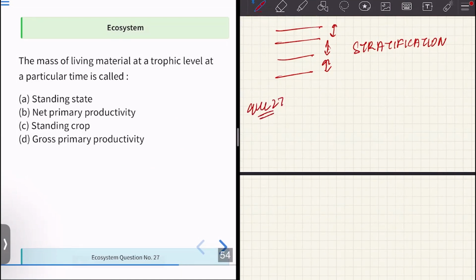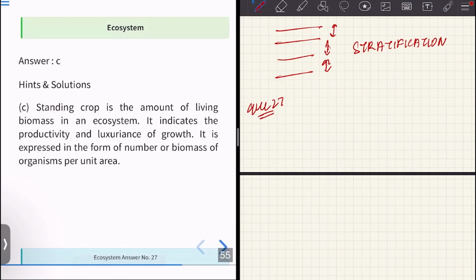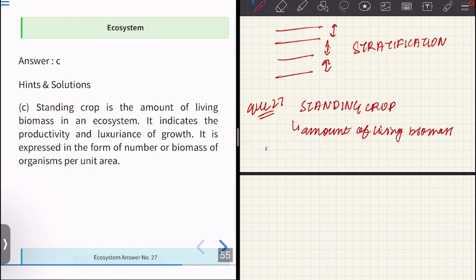The mass of living material at a trophic level at a particular time. This is the definition for standing crop. What is standing crop? It is the amount of living biomass in an ecosystem. And what does it indicate? It indicates the productivity and luxuriance of a group. So it indicates the productivity of a system.